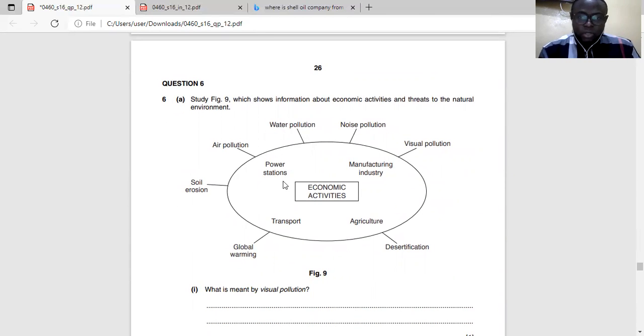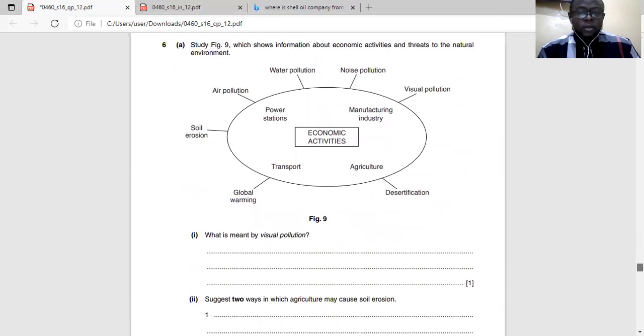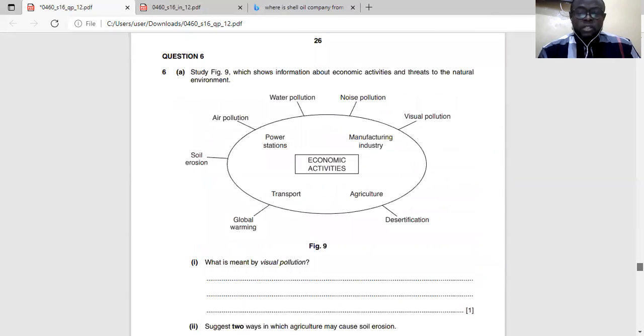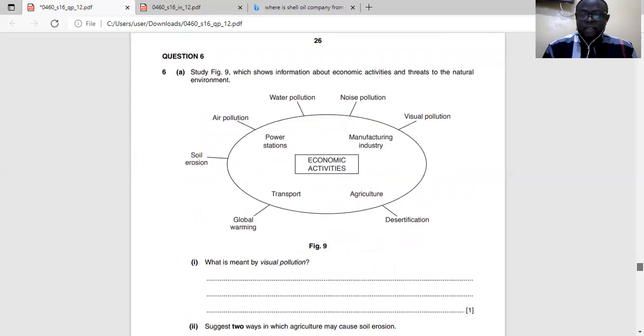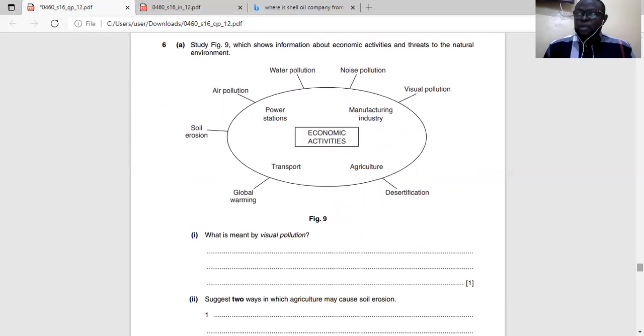Study Figure 9, which shows information about economic activities and a threat to the natural environment. So what is meant by visual pollution? It's a one-mark question. It simply means something that pollutes, that is not good to the eye, to seeing. For example, something that blurs visibility. It affects vision. For example, if everywhere is dusty, maybe due to some mining activities, that's visual pollution.